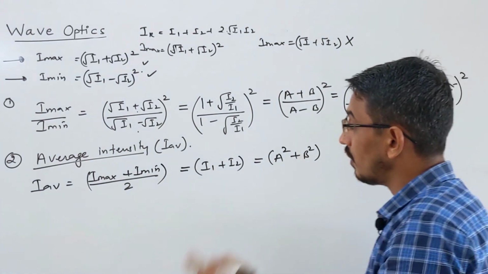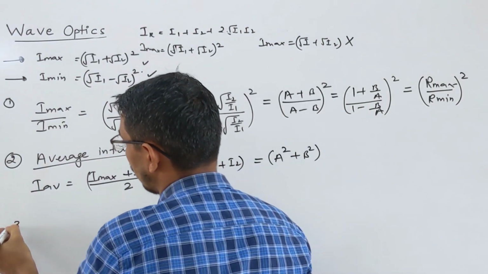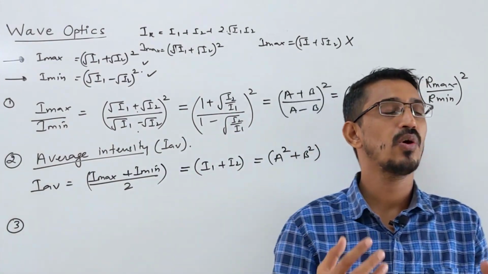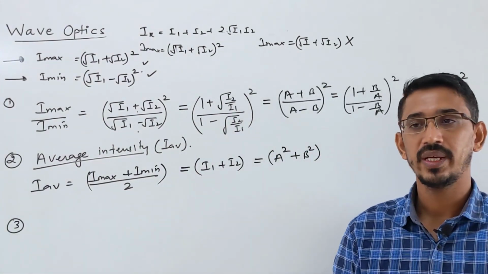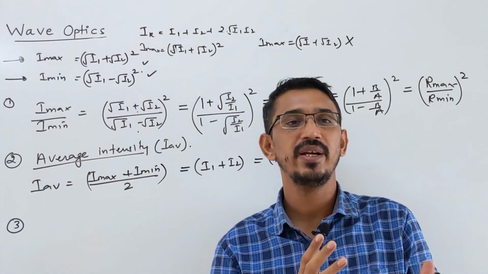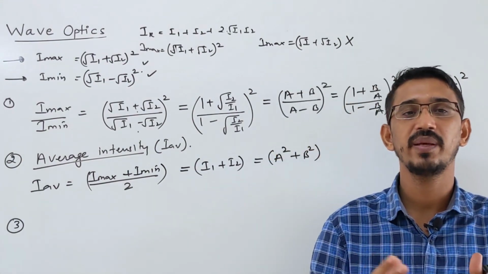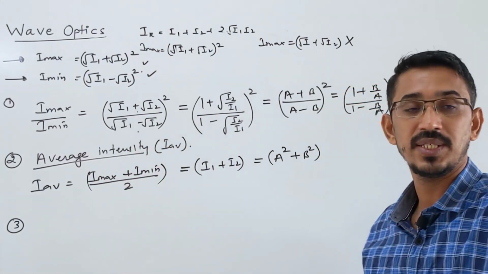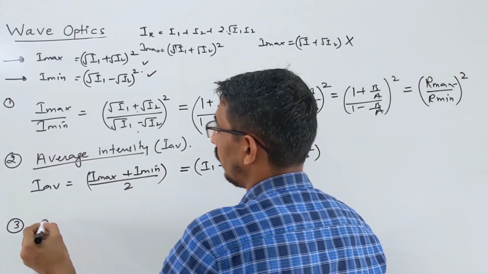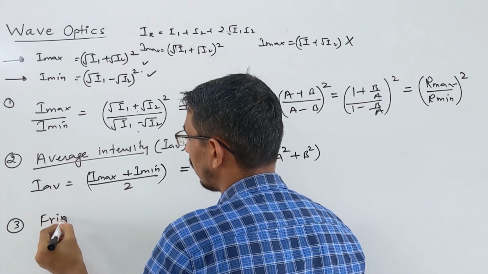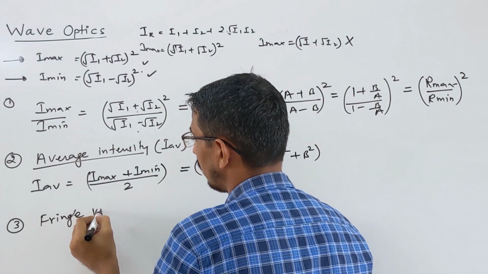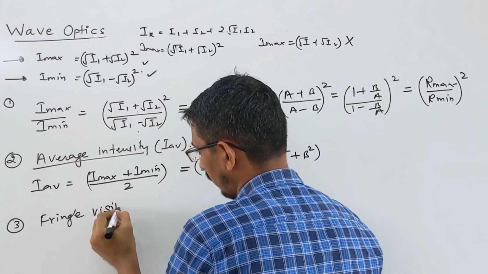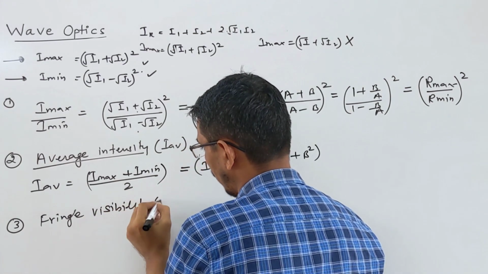Okay, one question they ask, actually this question is asked in the next topic when you learn YDSE, is called fringe visibility. The clarity between dark and bright fringe, or the contrast between them, is called fringe visibility. So that you can also write in terms of intensity, so I am writing it here, fringe visibility.